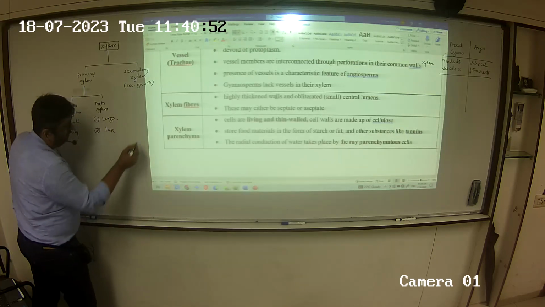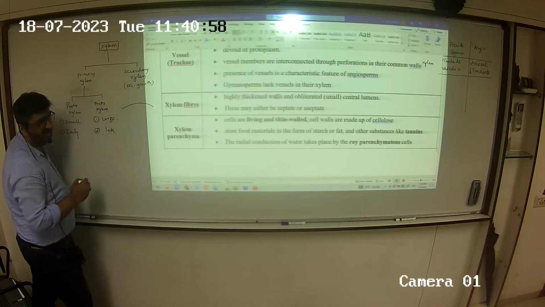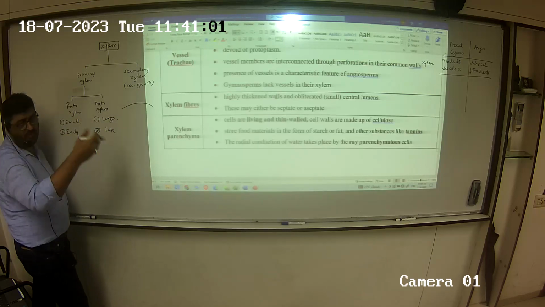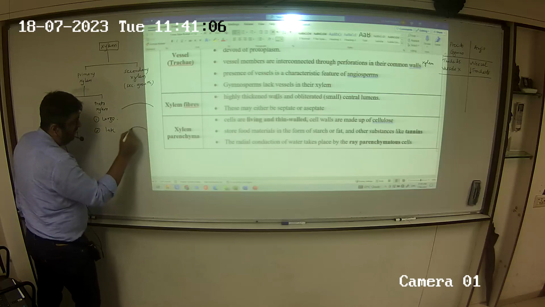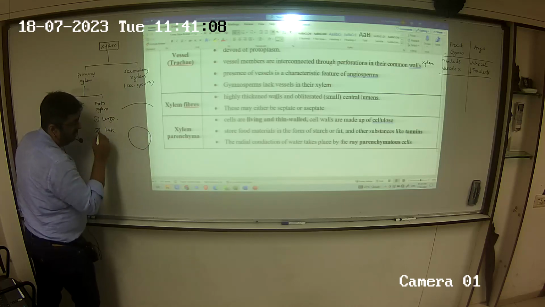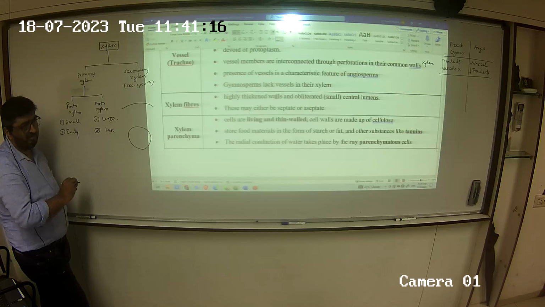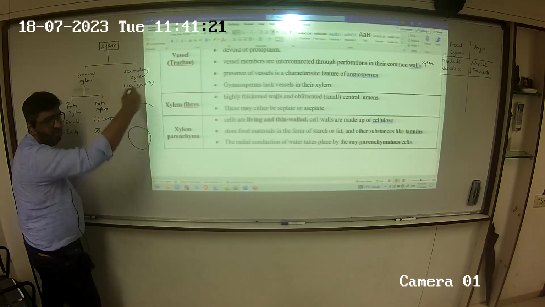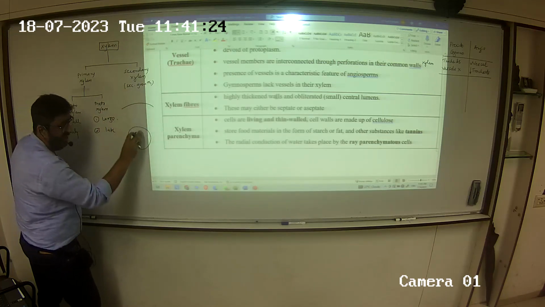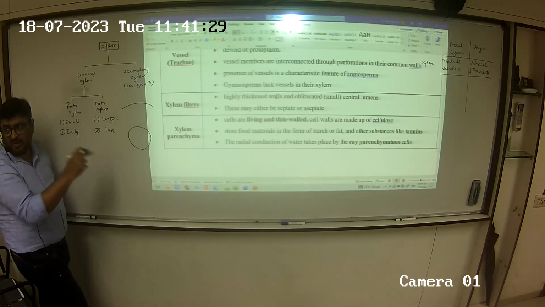Now if this is epidermis, below the epidermis you have hypodermis, cortex, medullary rays, pith and all that. We come to the central part, where the xylem and phloem are situated. Now I want to make one xylem here. This peripheral part, in terms of thickness, will be secondary xylem. Primary xylem is here, the main conducting xylem is here.